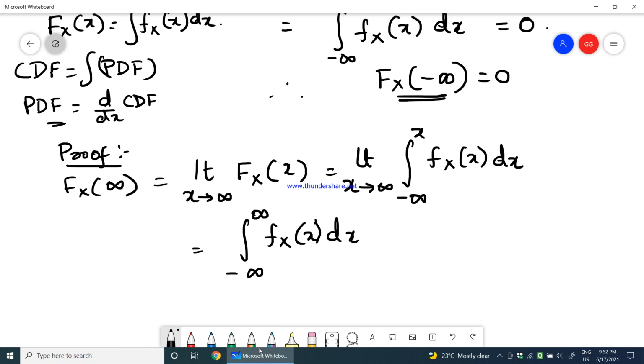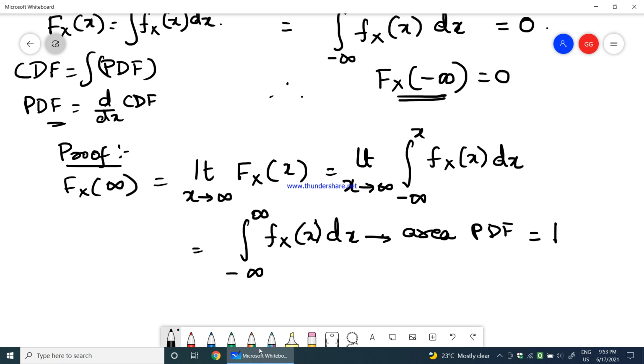dx. Now this is the area covered by PDF, probability density function. I think while working out with the property for probability density function, you will come to know. We will see that later, which is normally equal to 1.